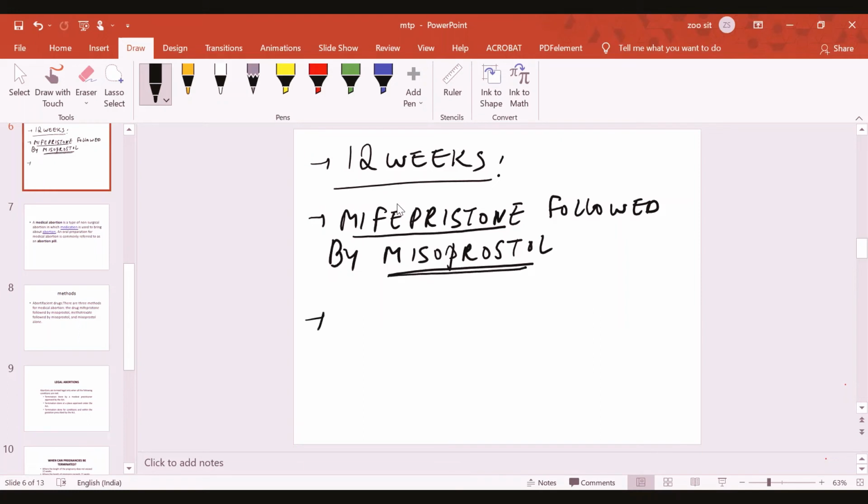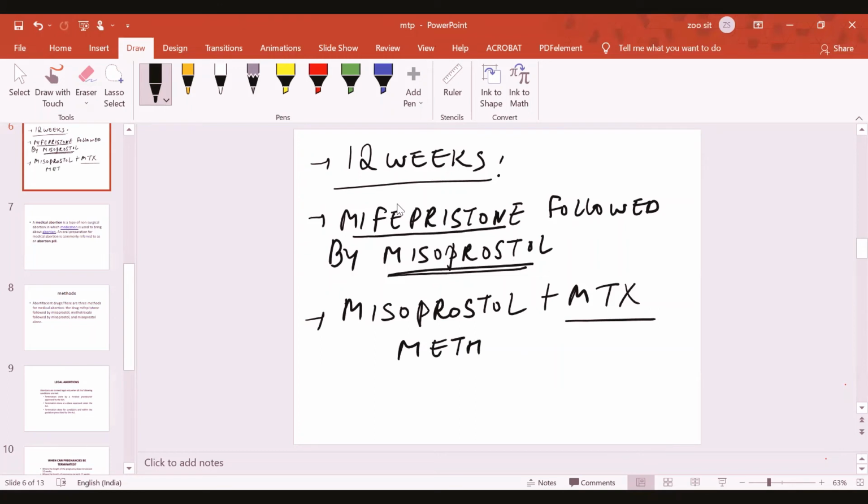And then there is mifepristone. Sometimes misoprostol is given. In another methodology, misoprostol is given plus MTX. MTX stands for methotrexate.